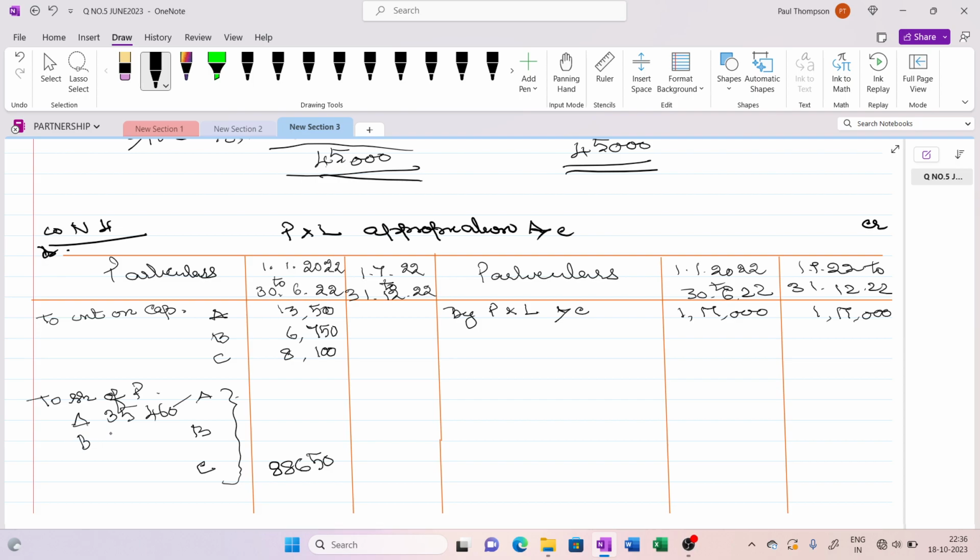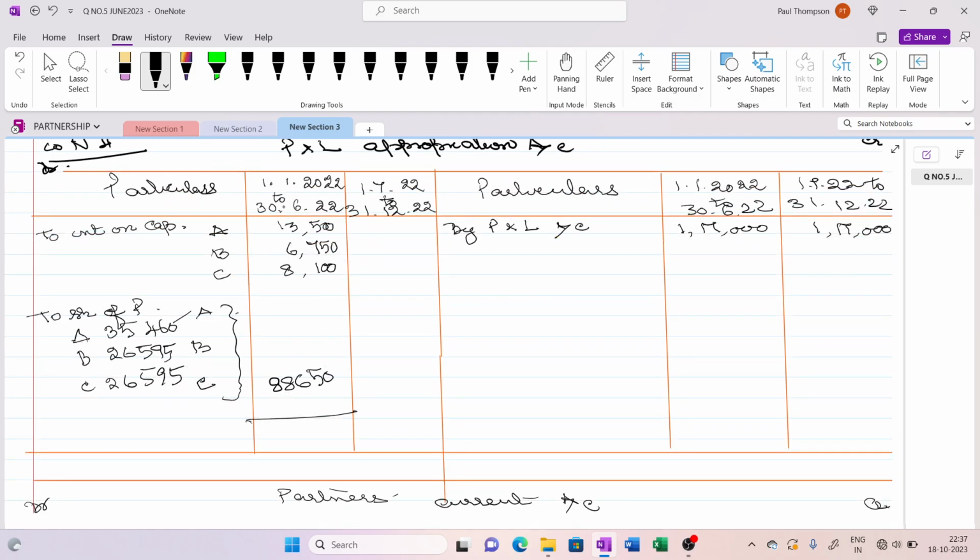B will be getting 26,595, and C will be getting 26,595. So the total comes to 1,17,000. So first half is over.